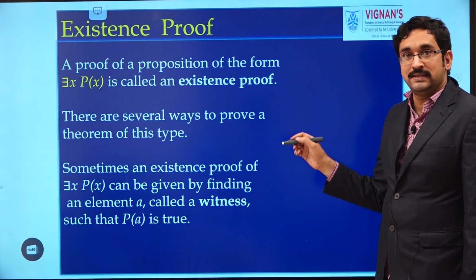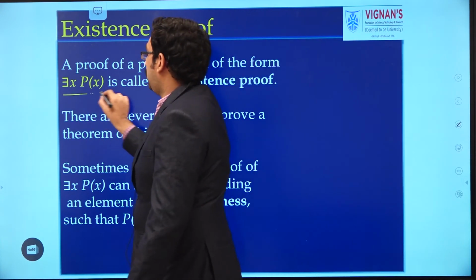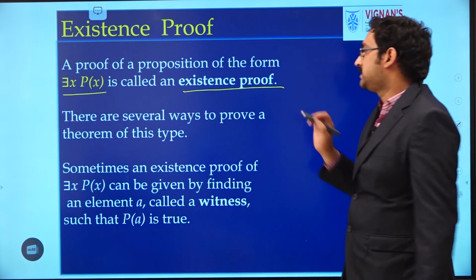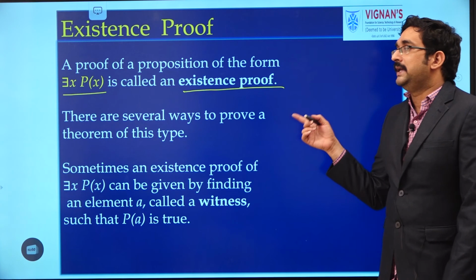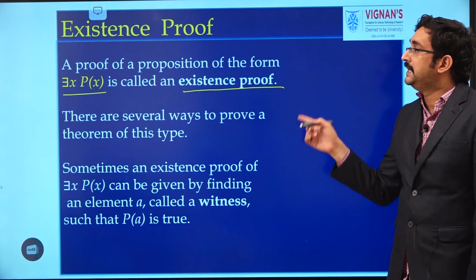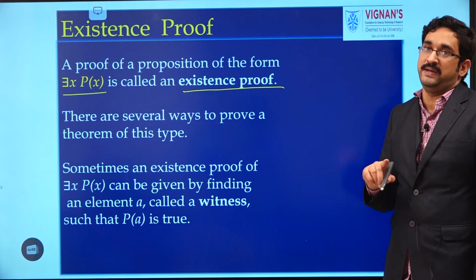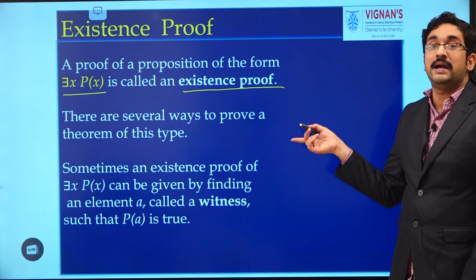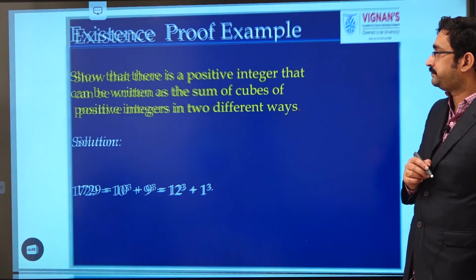Next, existence proof. A proof of the form there exists x such that P(x) is called an existence proof. That means it is related to the existential quantifier. So if we want to prove an existence proof, we should prove the theorem for at least one element. Then it is satisfied. This is about existence proof.